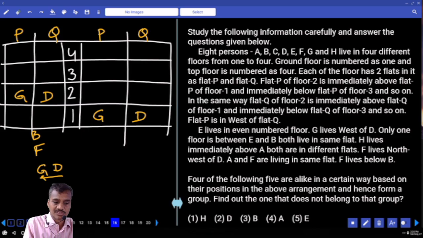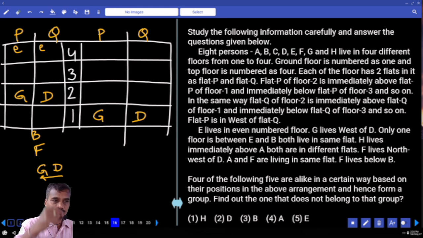Then in this case, above this G, B and F must be like this. Now B and F, are they in the same flat or different flats? Same. Now E lives on an even number floor. E can be here or E can be here. G lives to the west of D. One person between E and B.